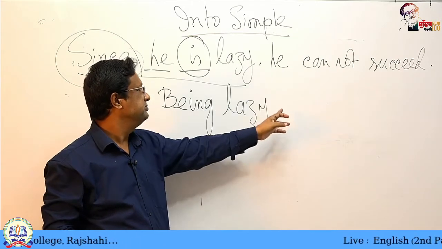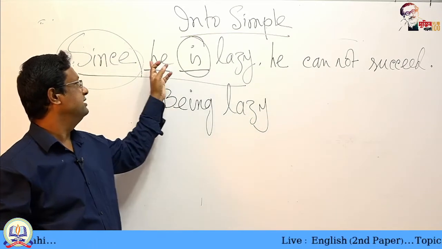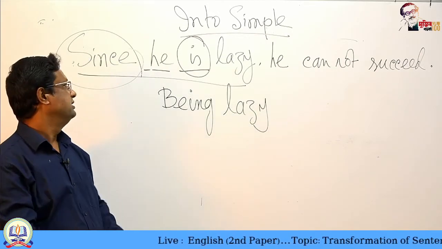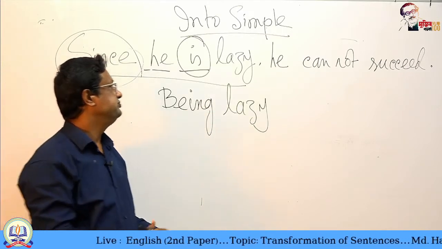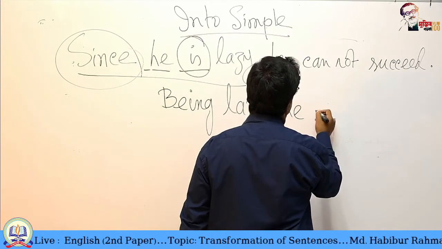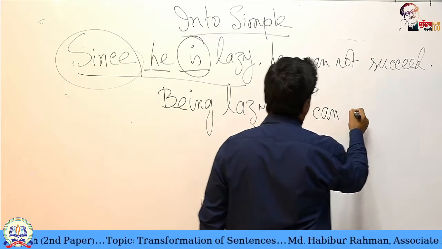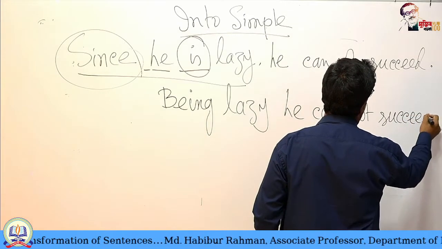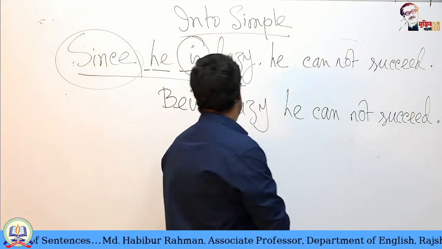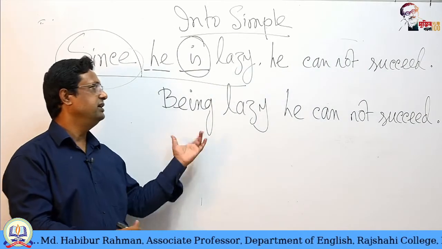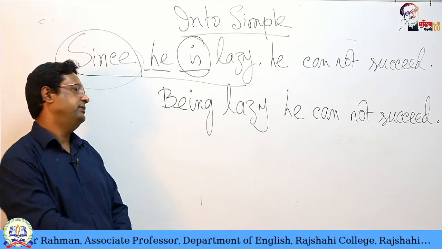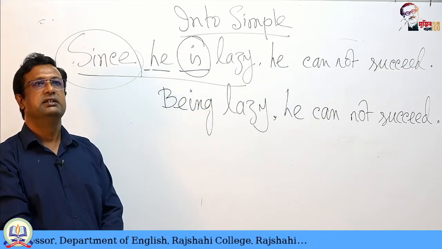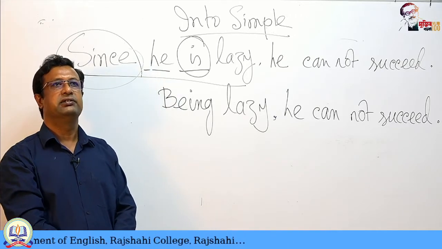So one he or one subject will be used. So, being lazy, he cannot succeed. This is one thing. You can use a comma here. Okay, this is good. Being lazy, he cannot succeed.